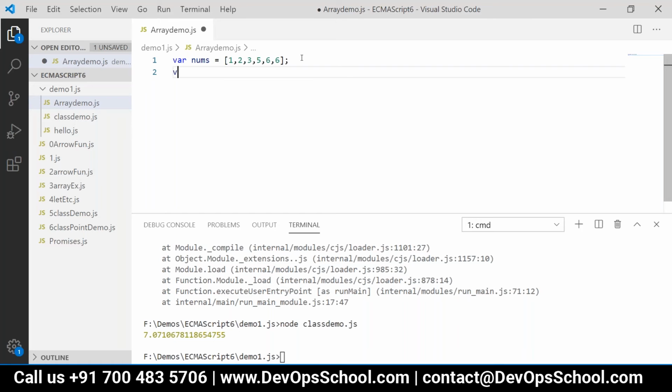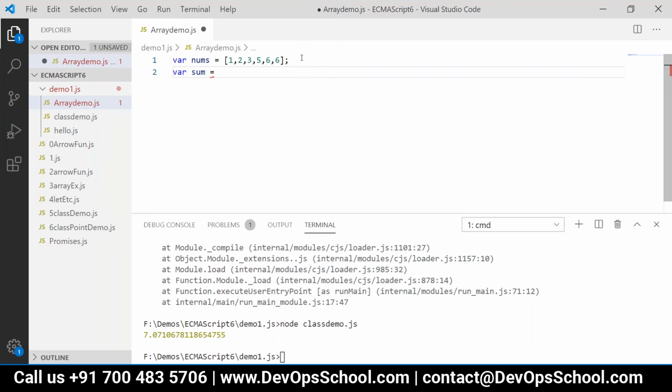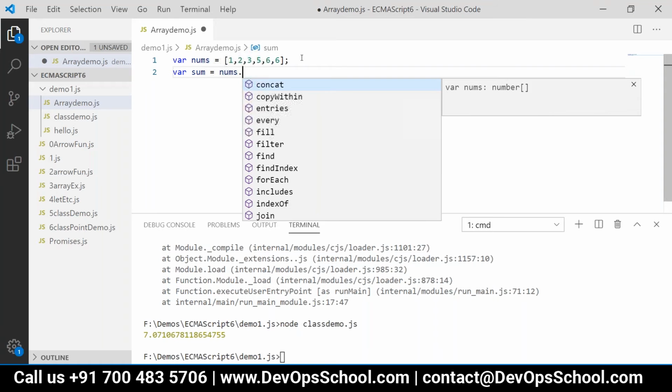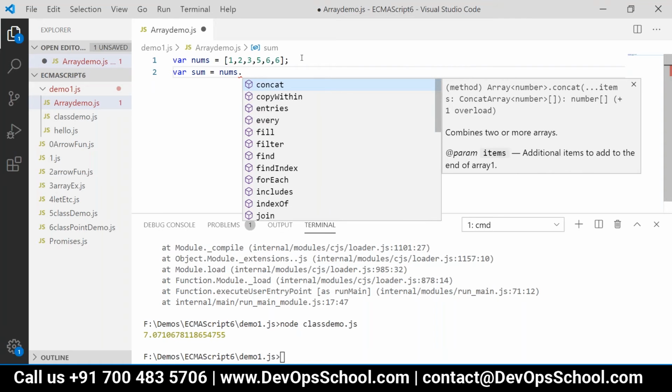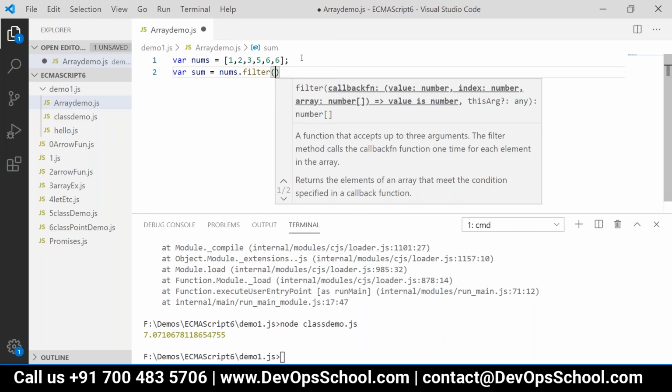So maybe var sum equal to the array name nums dot, and what first operation do we want to carry out? We want to filter. Here we have to pass the operation as an arrow function. How do we want to filter this array?